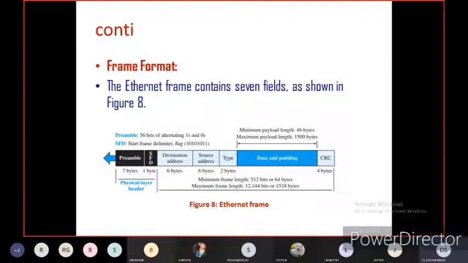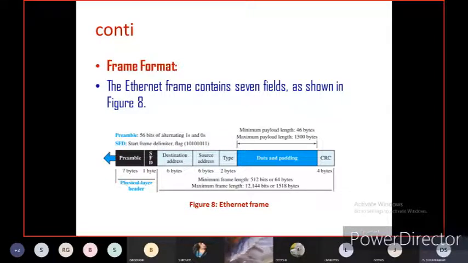So this is called the physical layer. Then the destination address of the frame format is 6 bytes, the source address is 6 bytes, the type is 2 bytes, and the maximum and minimum payload length is defined in data and padding. That is, the minimum payload length is 46 bytes and the maximum payload length is 1500 bytes.